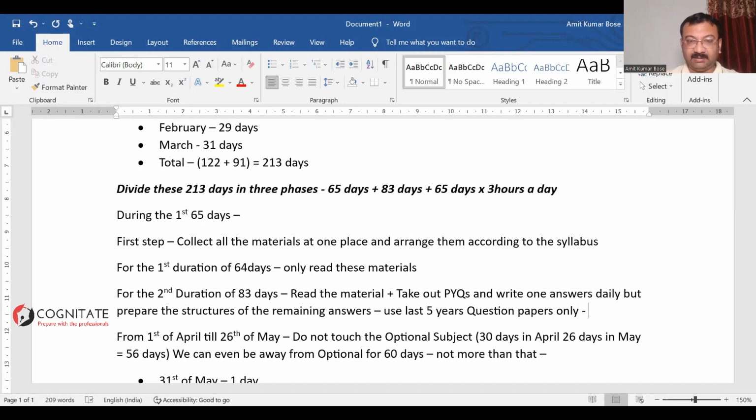Write one answer daily, but for the remaining answers, say I'm taking up one topic, say Karl Marx or Emile Durkheim, right? Say for example, today you went through all the notes and studied Karl Marx properly, or you took 2 days for Karl Marx.